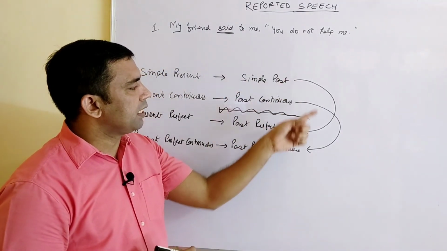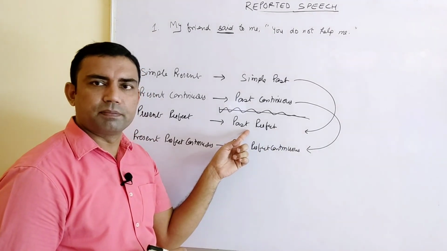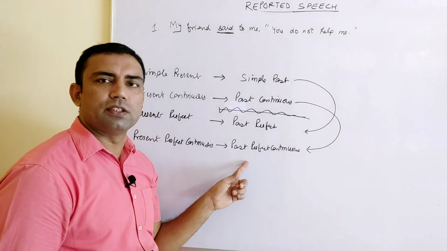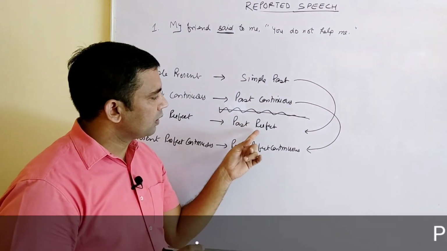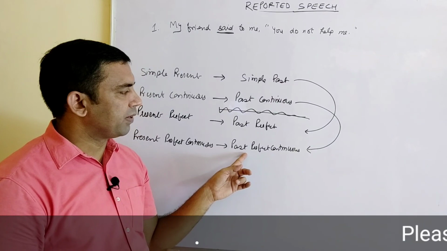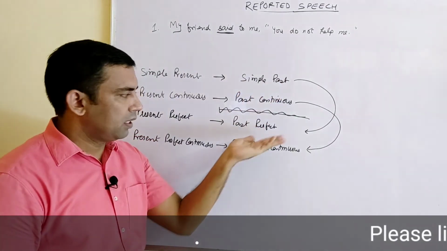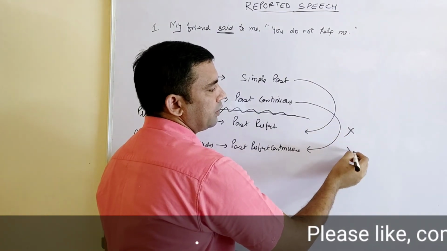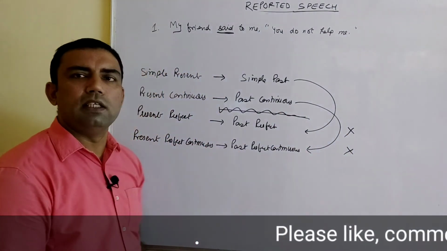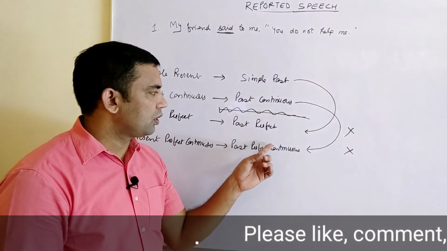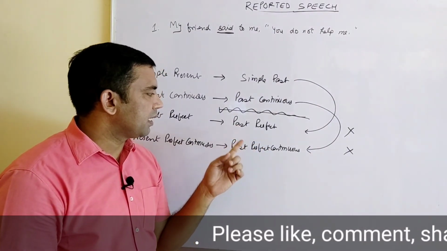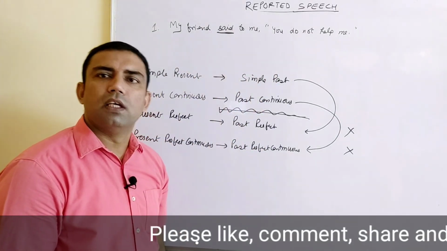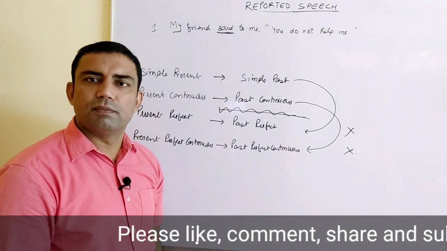Simple past will change into past perfect. Past continuous will change into past perfect continuous. Now two are left, past perfect and past perfect continuous. We cannot move them and we do not have any other option for them. So there is simply no change in these tenses. We do not change past perfect and past perfect continuous whenever we have them in the inverted commas or in the reported speech. Clear?